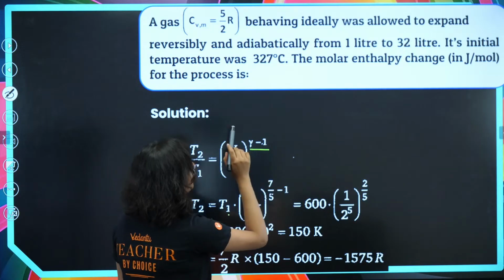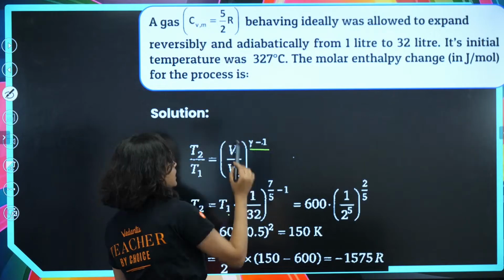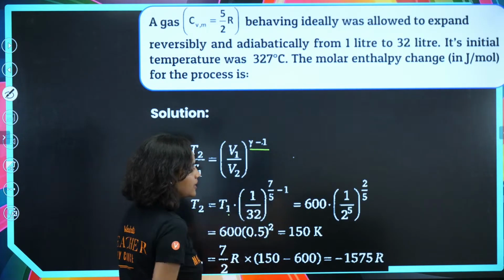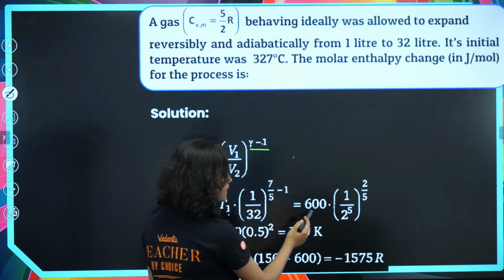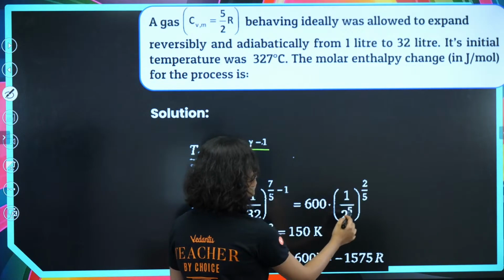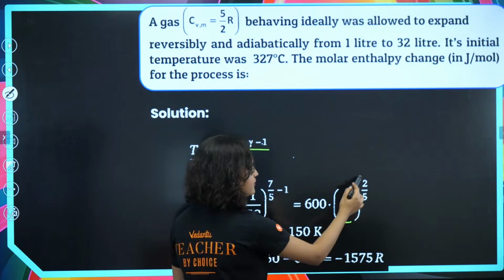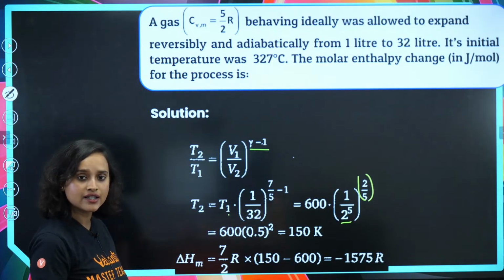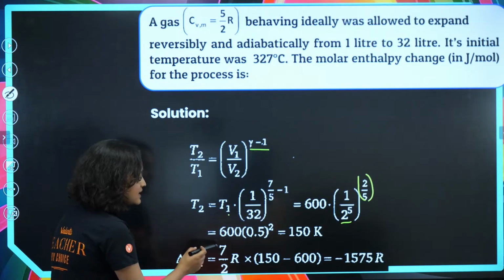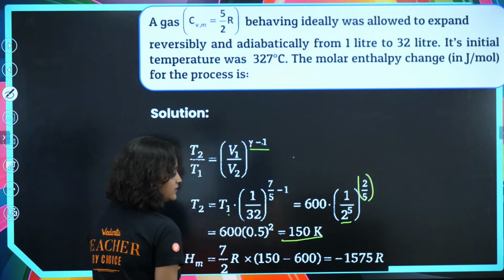Gamma is also given: it is 7 by 5, so gamma minus 1 is 2 by 5. So T2 is 600 times 1 by 2 to the power 5, since for 32 I can write 2 to the power 5, and then to the power 2 by 5. That means 600 into 0.5 square is equal to 150 Kelvin.